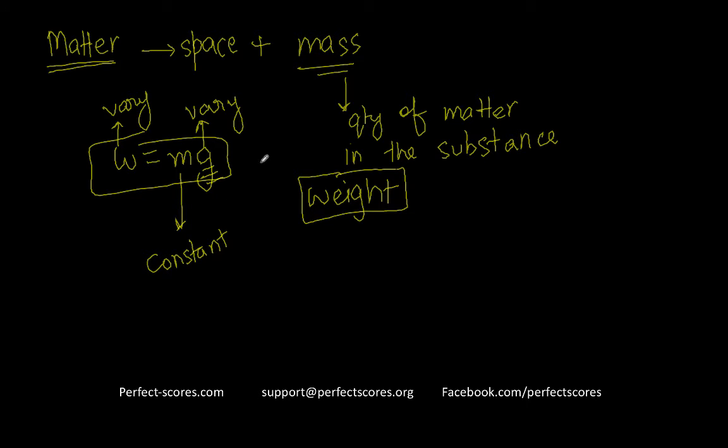Now, weight can vary, and it can be measured by looking at the resistance the substance has to its change of position or motion. And there is a property of mass to resist any kind of change in motion or change in position.